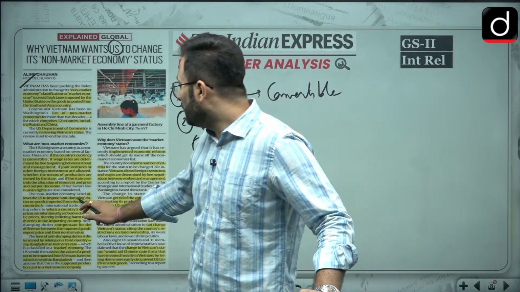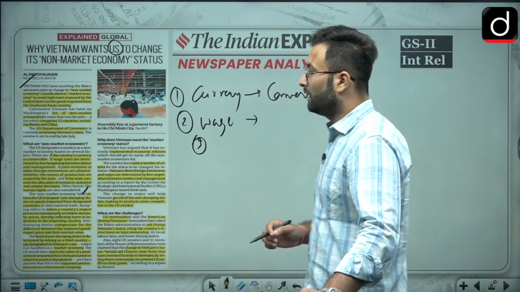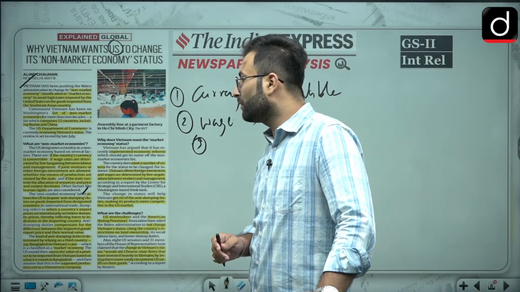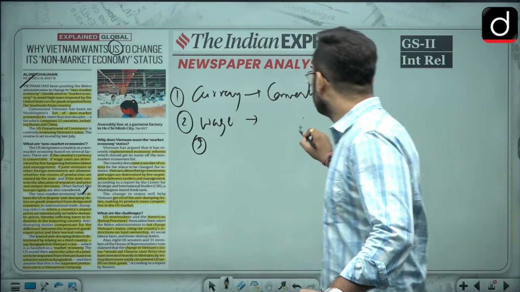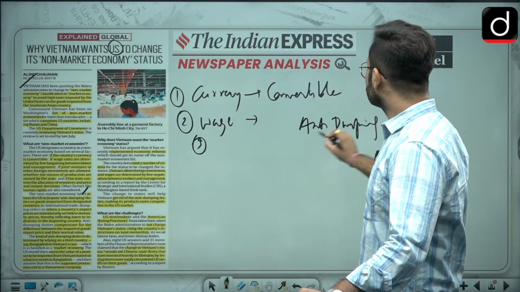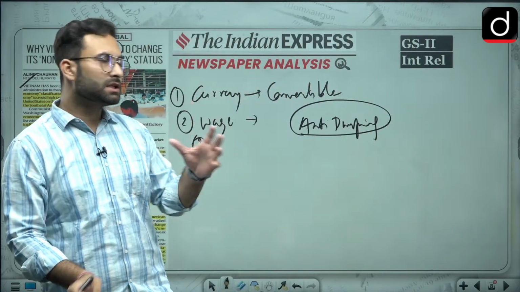Now the non-market economy label allows the USA to impose anti-dumping duties on the goods imported from the designated countries. Why anti-dumping? In countries of Southeast Asia, or India, labor is quite cheap.